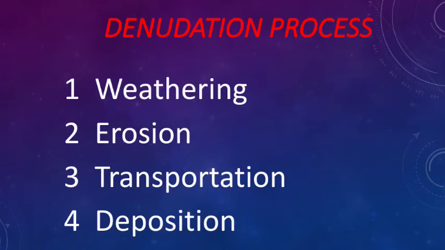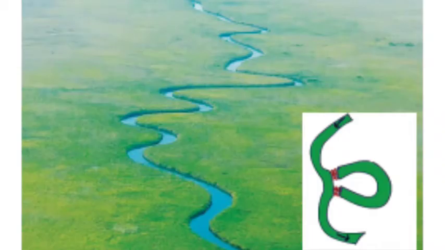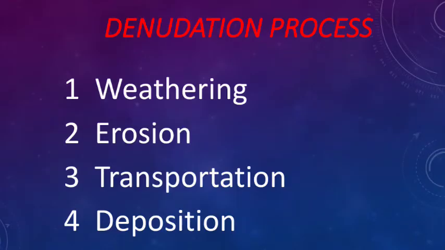You can see new kinds of landforms formed by these activities only: meanders, oxbow lakes, glaciers, and floodplains. In coastal areas, due to the work of waves, sea arches are formed.